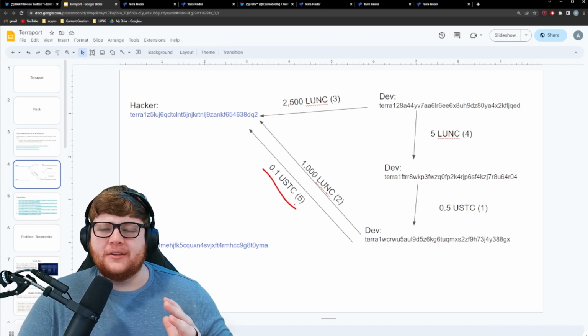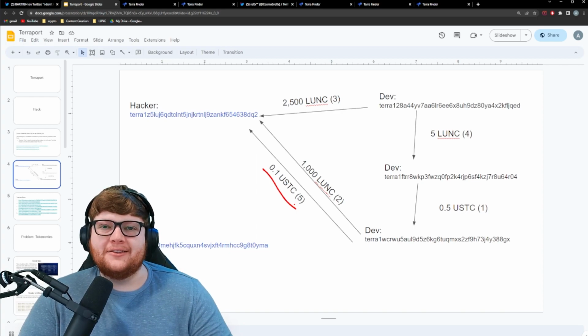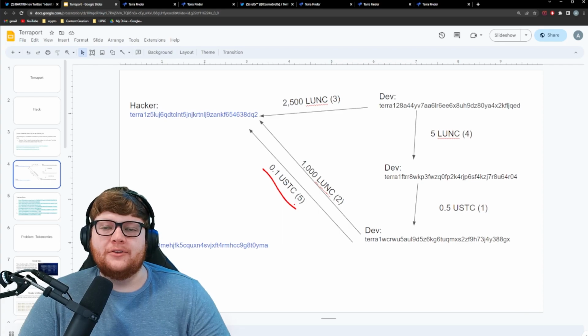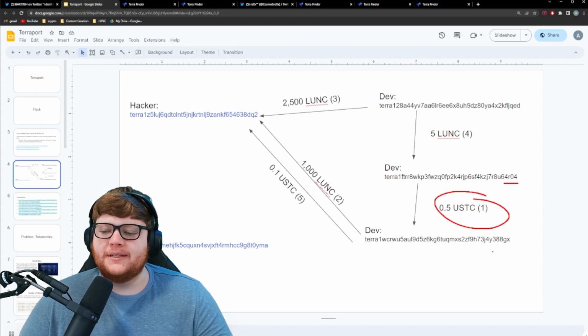Now, that's not a lot of money. Let's get that clear here. This was before the hack happened, but what it seems like is that they're essentially giving this wallet funds. That way they could then transact on the network and do the malicious stuff that ended up happening from this hacker wallet. And we also have a connection from 4R04, which ended up sending 0.5 USDC over to this wallet that ended up funding the hacker wallet.